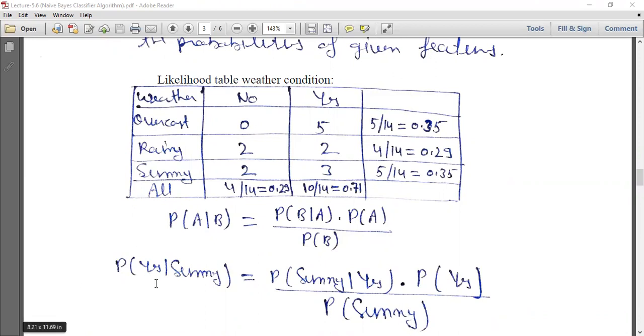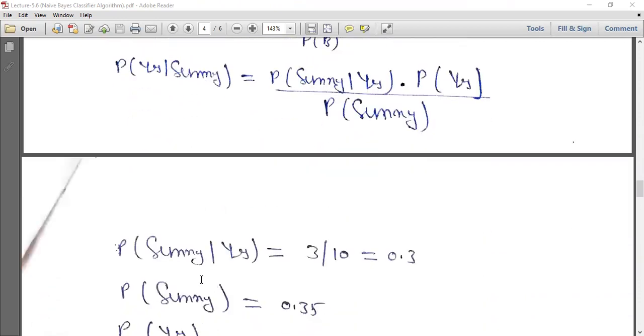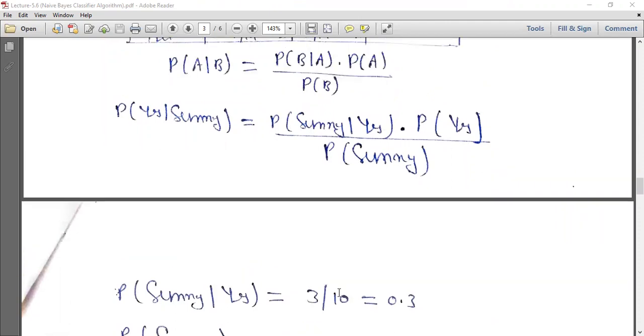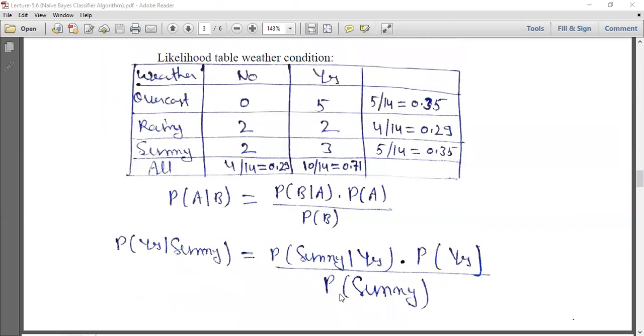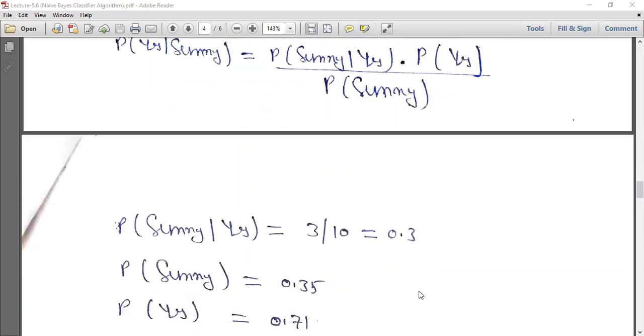The probability of yes given Sunny is the probability of Sunny given yes into probability of yes upon probability of Sunny. The value of probability of Sunny given yes: how many Sunny are there? 3 out of 10, so 3/10 is 0.3.